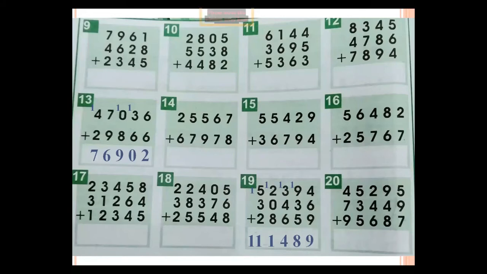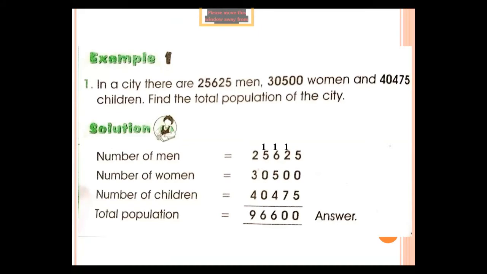Okay. Now moving to next, word problems. Also open your books, page number 20, and here look at your screens. Example number 1. You know that whenever we solve word problems, we follow 5 steps. But this example is taken from your book, so here only one single solution is given. No other 4 steps are followed here, but this is just for example. Remaining all word problems, you will follow 5 steps.